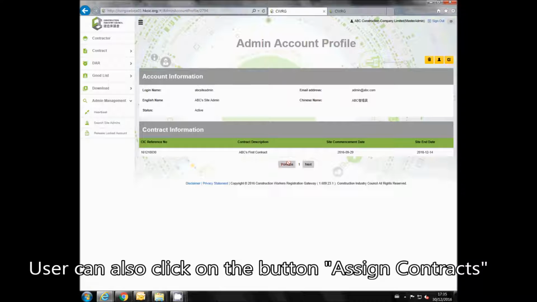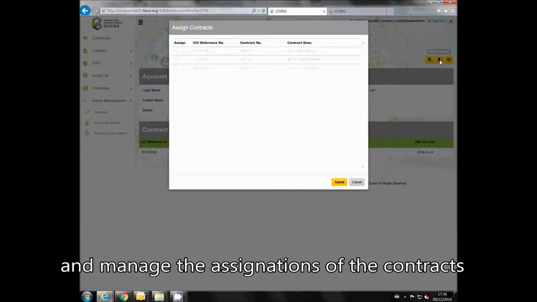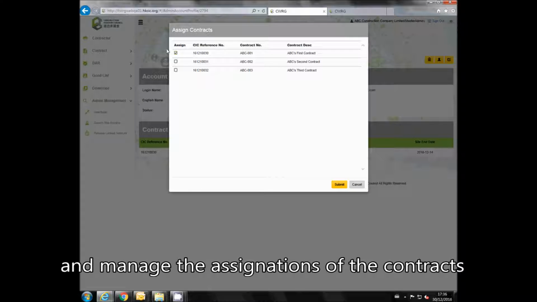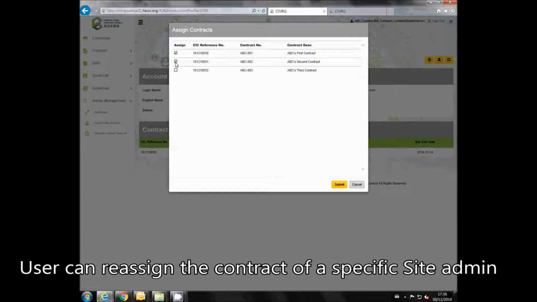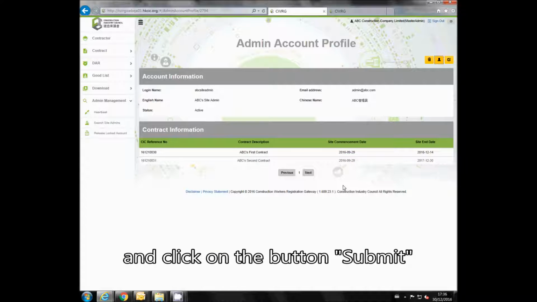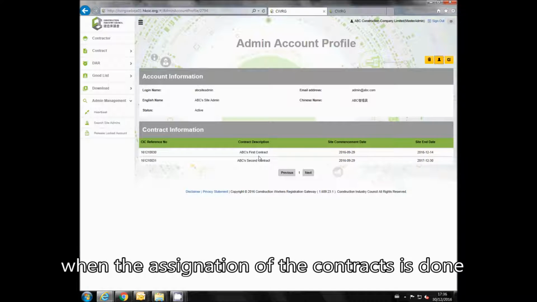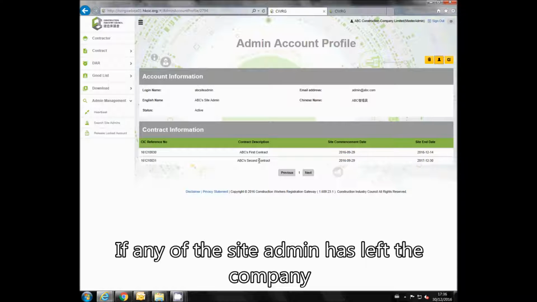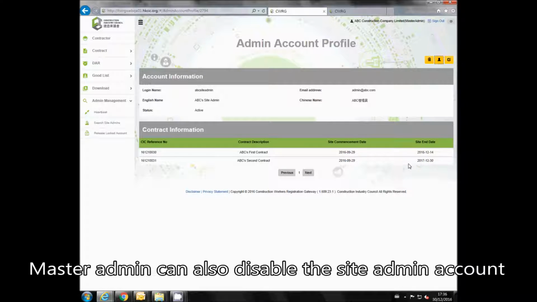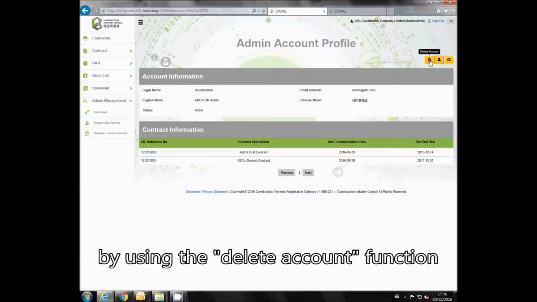User can also click on the button Assign Contracts and manage the assignations of the contracts. User can reassign the contract of a specific site admin and click on the button Submit when the assignation of the contract is done. If any of the site admin has left the company, master admin can also disable the site admin account by using the Delete Account function.